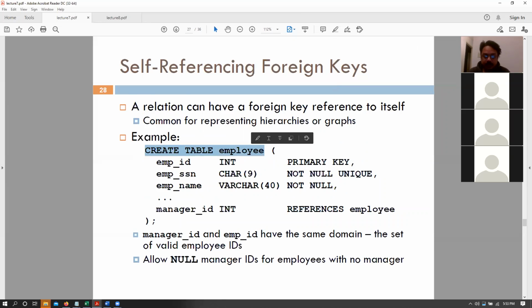Create table employee, employee ID int primary key, employee SSN number, blah, blah, blah, not null, unique, employee name varchar 40, not null. Then we have this particular attribute, that is manager ID, has integer type, references employee, right? So this particular table references the same table, employee. Can you tell me why we would want to have something like this? And what does it mean to reference the same table, and should it be allowed?